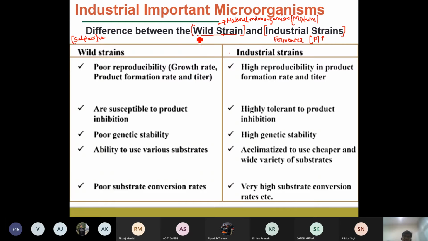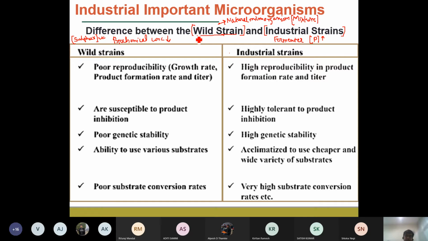That is not possible with the wild strain or natural microorganisms, because they grow under conditions where they utilize different carbon sources depending upon availability, and they grow at uncontrolled temperatures. The desired biochemical is produced at a generally low concentration, and it is also acted upon by a mixture of other microorganisms.